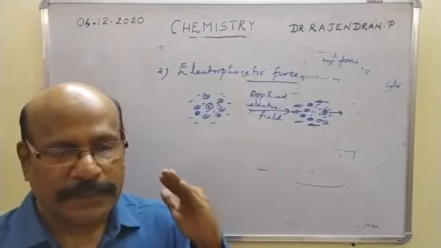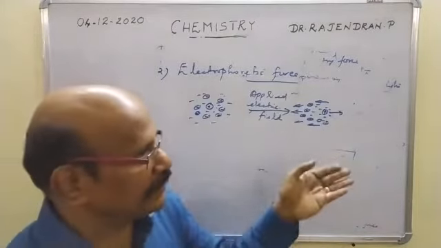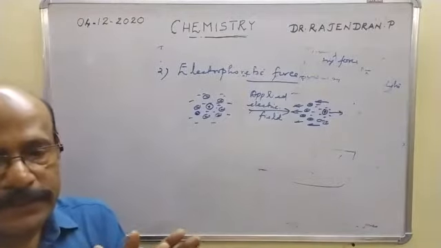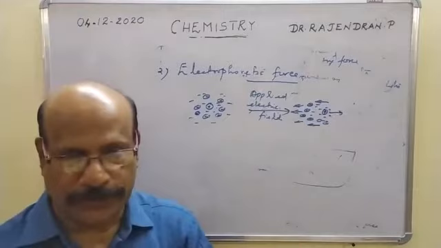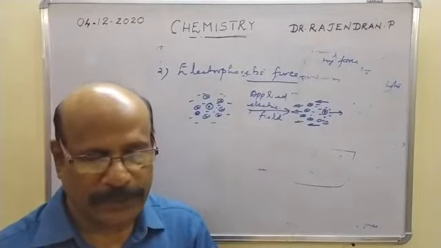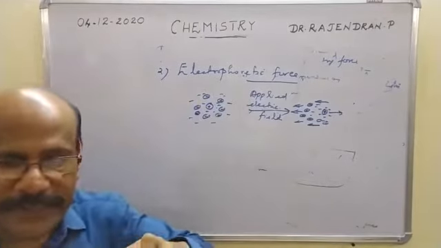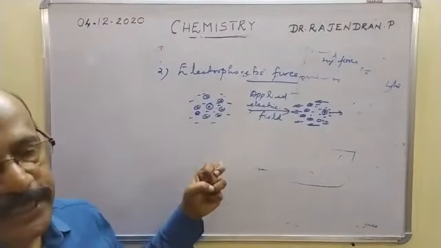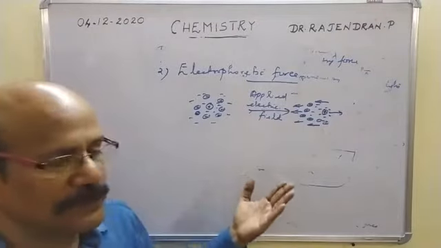As the central ion moves towards the right, at the same time the ionic atmosphere with its associated solvent molecules, not the ionic atmosphere alone, tends to move in the opposite direction, towards the backward direction or the left.